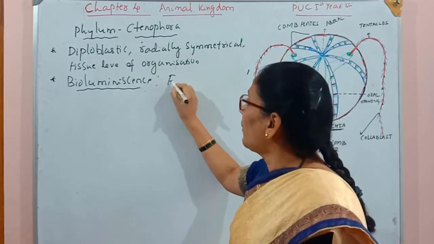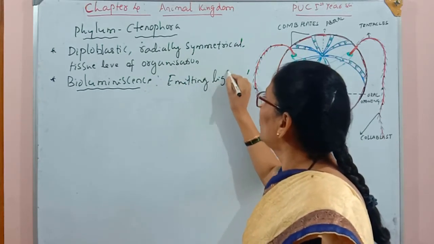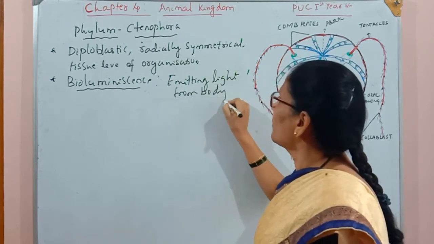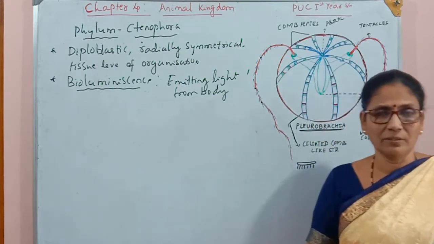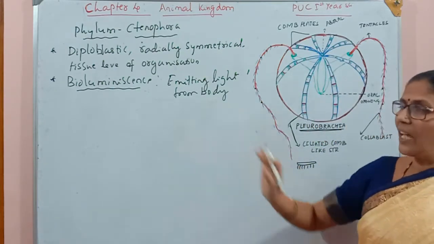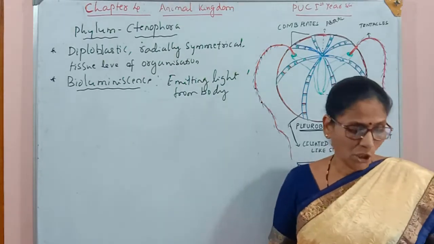Bioluminescence means emitting light from body. These organisms' body emit the light. And that character is called the bioluminescence. This character is a very peculiar or specific character which is found only in this group.